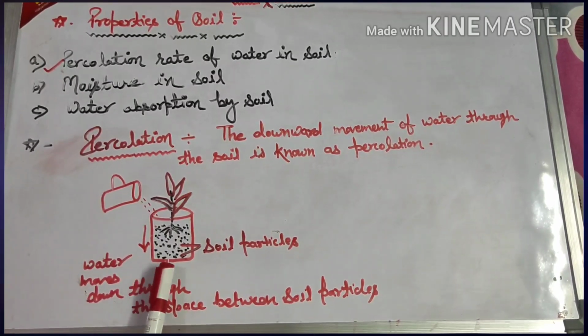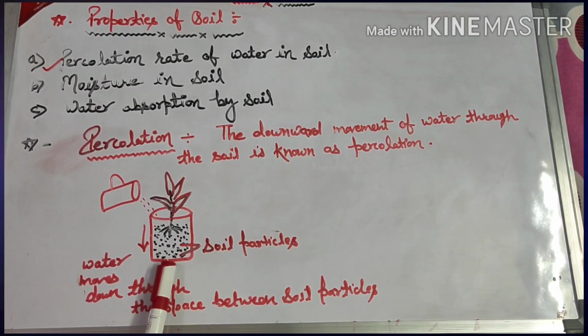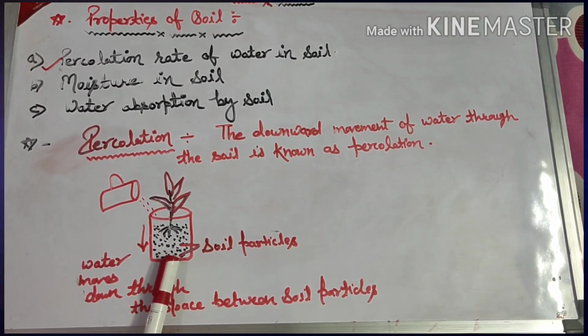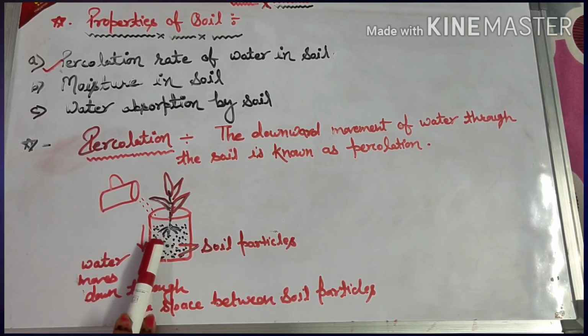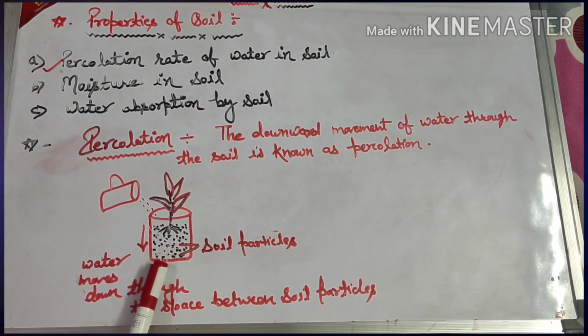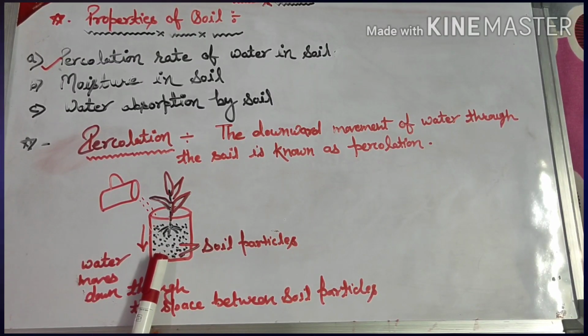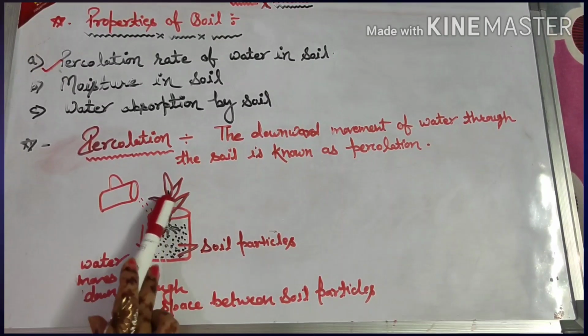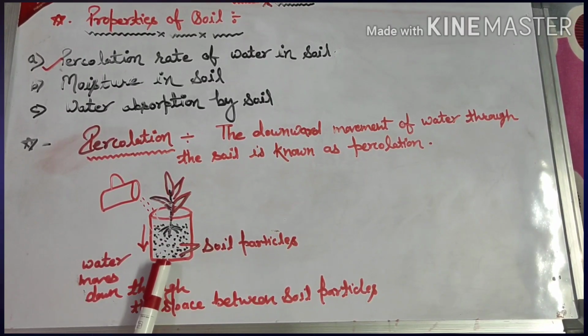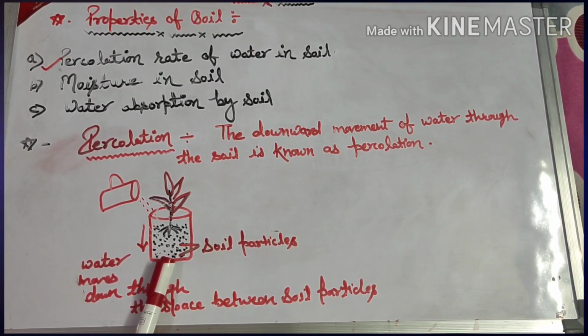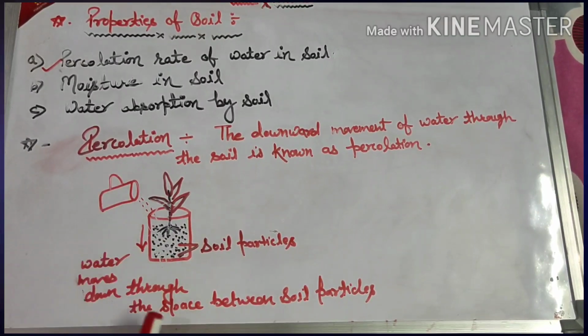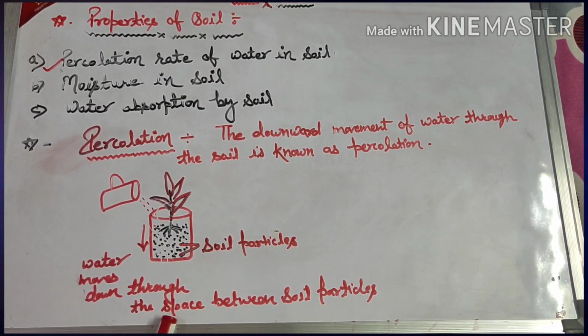Now this soil is made up of soil particles, and you know there are spaces between the soil particles. So water moves through these spaces and goes down. It goes deeper. That's why after some time we do not see any water on the surface. So this process, when water gets filtered through the spaces between the soil particles, is known as percolation of water through the soil.